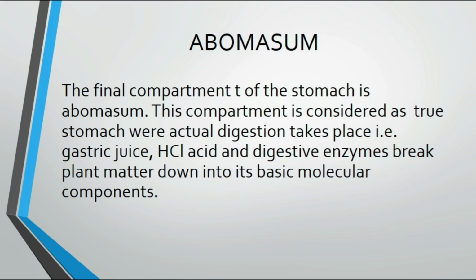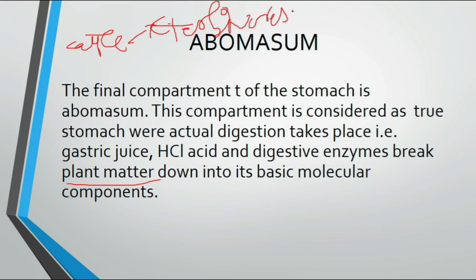It takes place in the presence of gastric juice, HCl acid and digestive enzymes, which break plant matter into basic molecule components. Why is it plant matter? Because we know that the cattle family belongs to the herbivores.